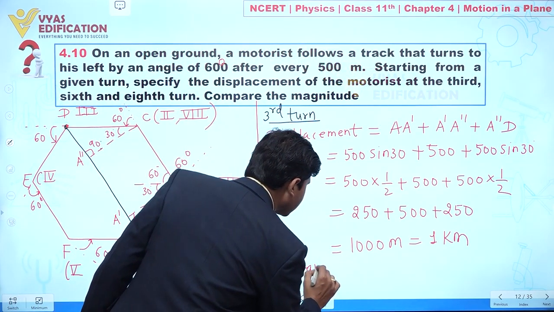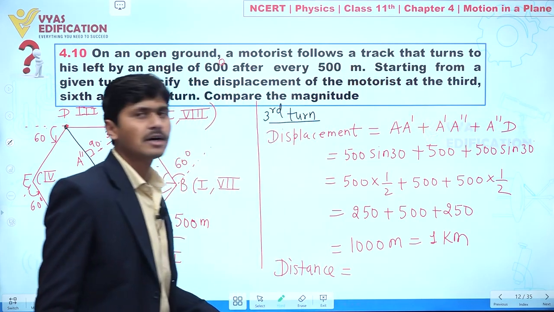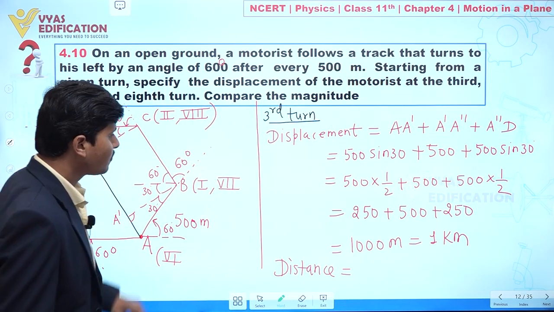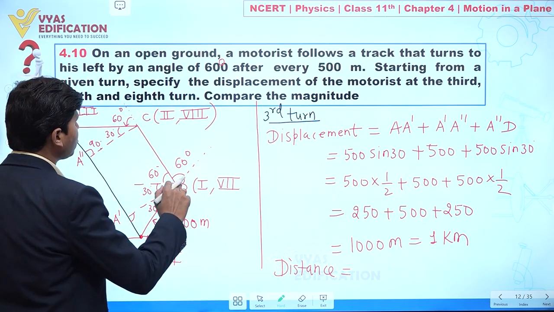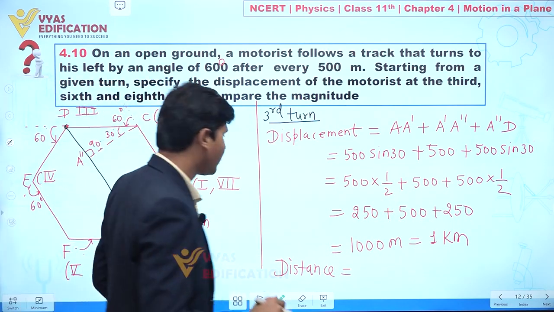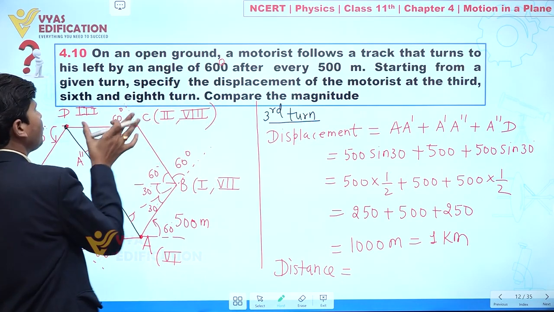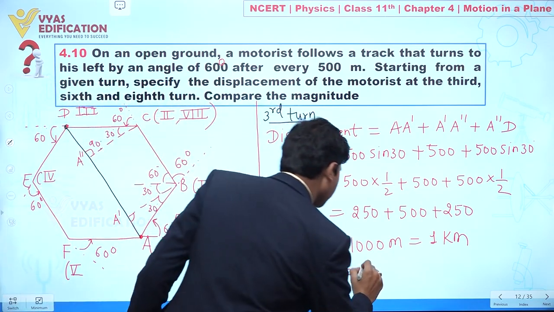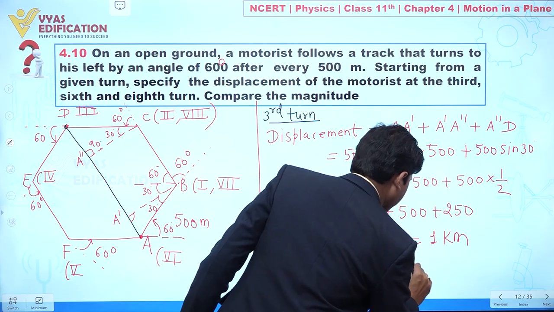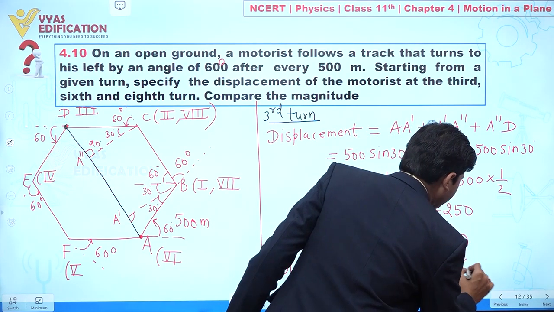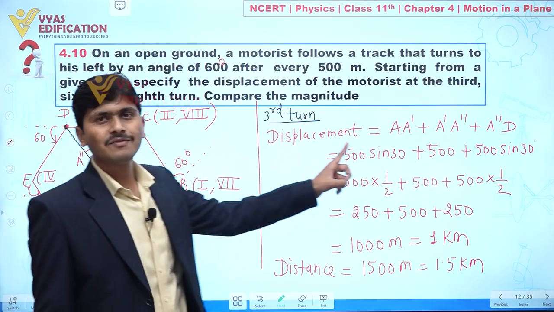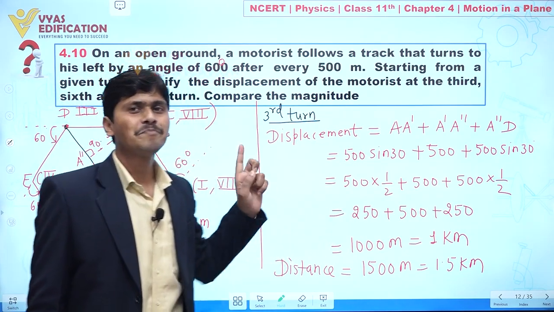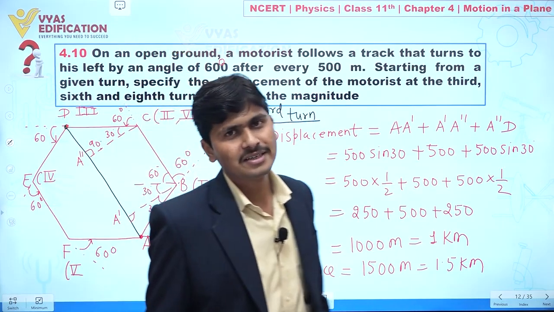What is the actual distance covered when we are talking about the third turn? Clear? If we want to find the distance covered, we can say from A to B, B to C, and C to D. So 500, 500, 500, total 1500 meter, which is 1.5 kilometer. So for the third turn we have found the displacement and distance covered. Clear to everyone? Yes or no?